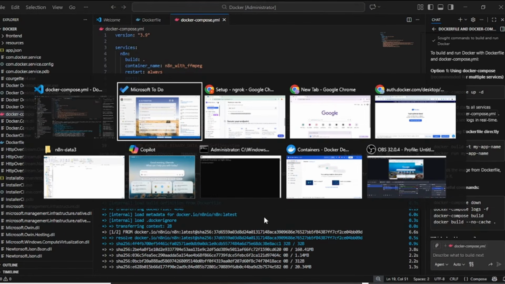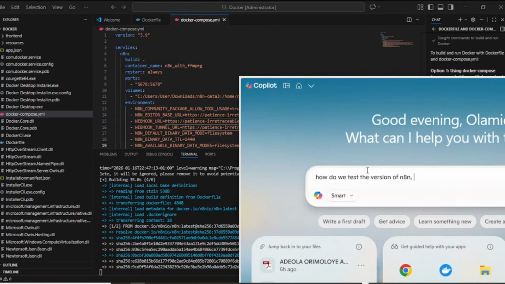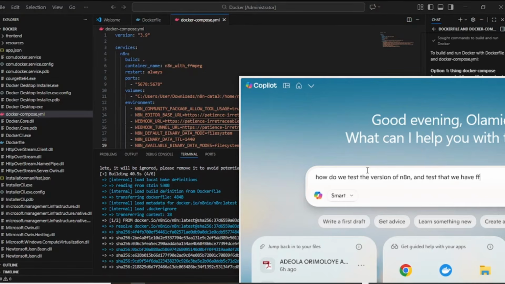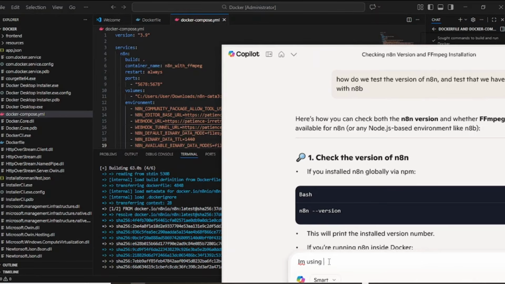Okay, while all this is going on, let's do a little bit of research. How do we test the version of n8n, because we want to make sure you have a recent n8n at the end of the day? And how do we test that we have FFmpeg installed with n8n? I'm using Docker.